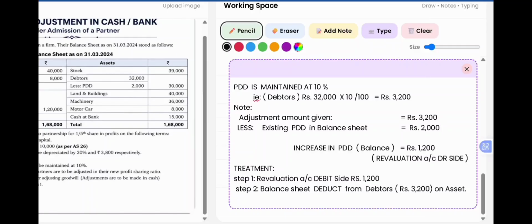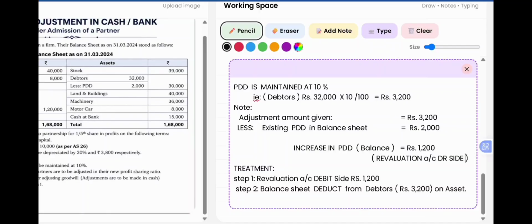That means our PDD has increased, our loss has increased. So it is the increase in the PDD, or we can say it is the decrease in our asset. So it will appear on the debit side of revaluation account.